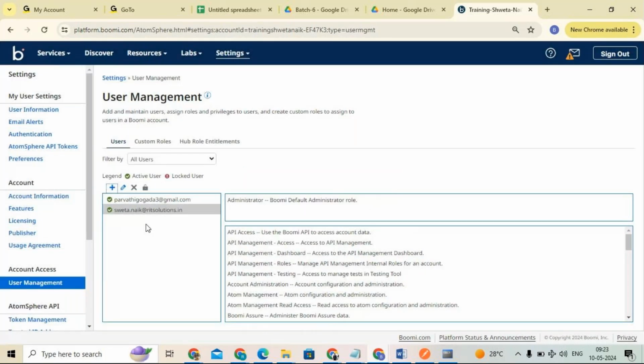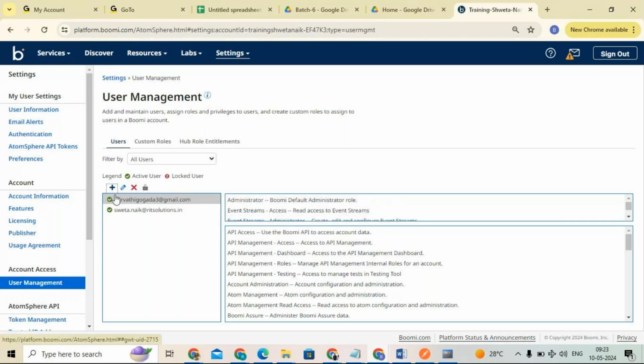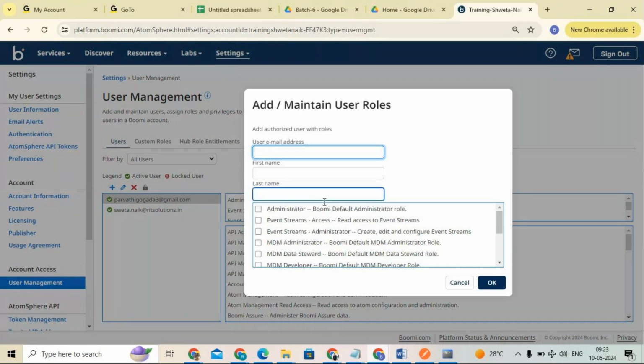Now Parvati, you can see in your Gmail you get an email saying welcome to the Boomi account. Now you can log in to this account using your credentials. These are all the roles and responsibilities I've given to her. Whatever provisions I have set, she can access those.